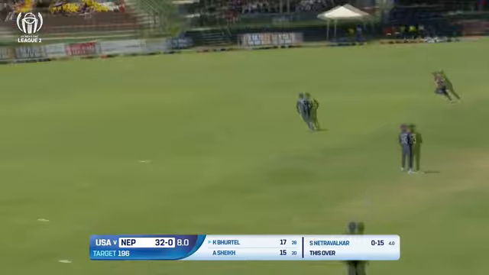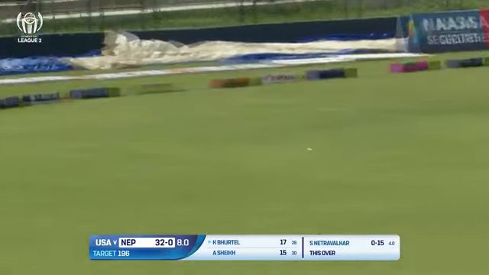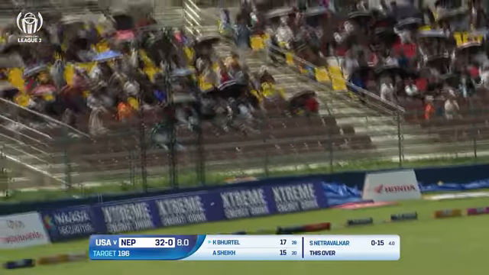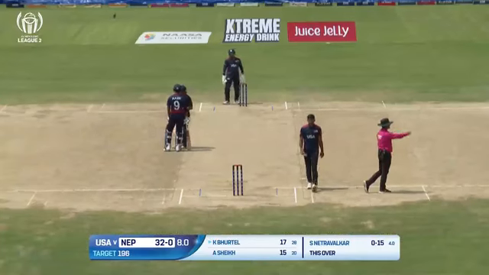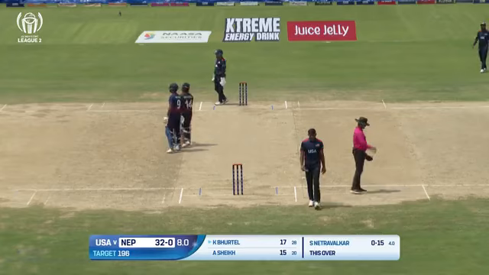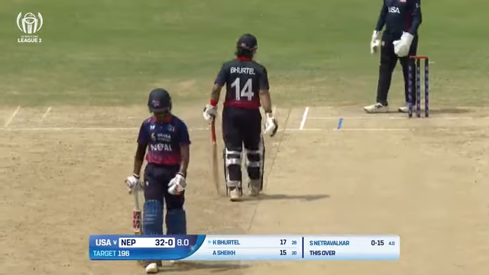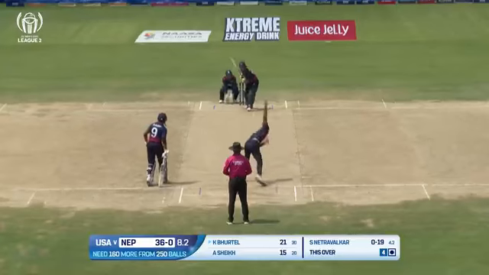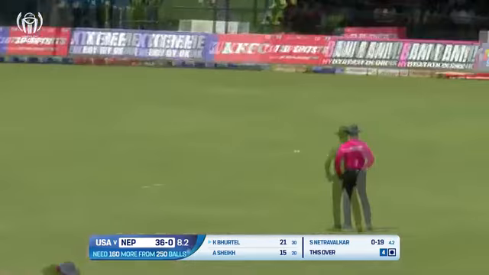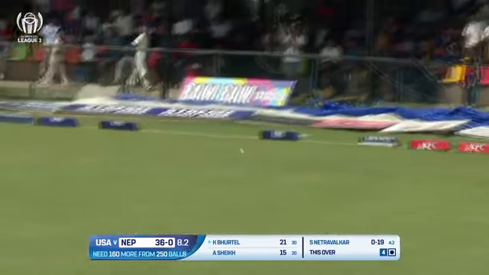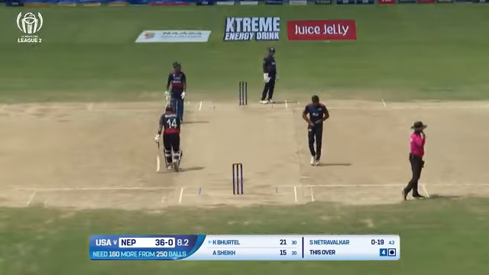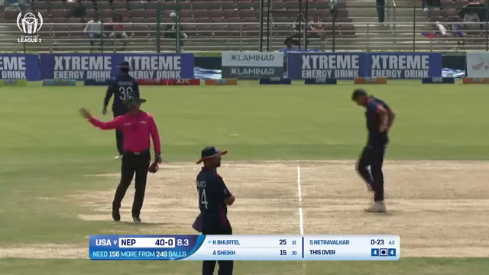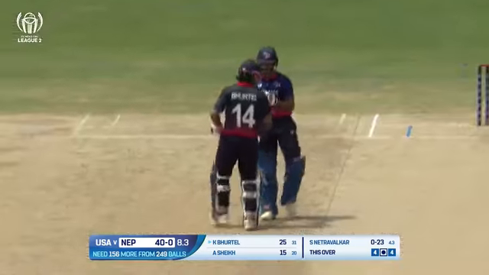Oh, what a hit. Timing sublime, placement perfect. Kushal Bortel moves into the 20s, and he's making a statement today with the bat. Flicked away. Runs. 4 more. The previous one on the offside, square of the wicket. This one on the leg side, square of the wicket. Kushal Bortel.